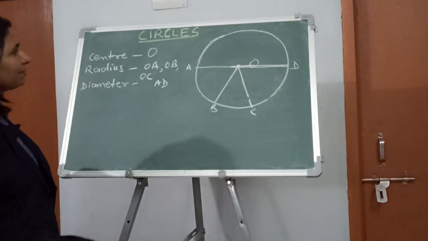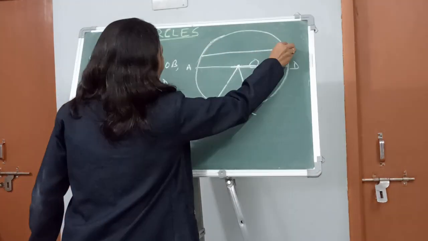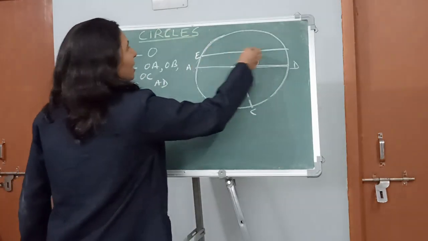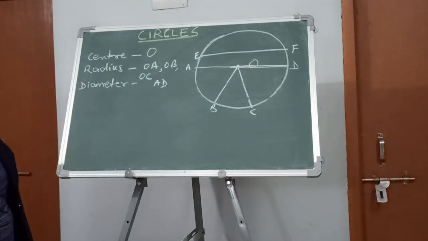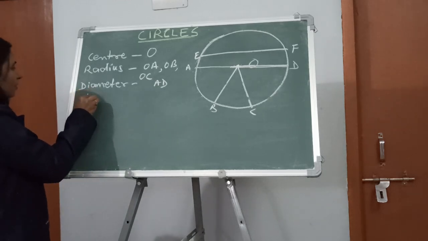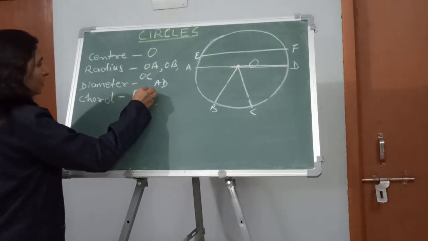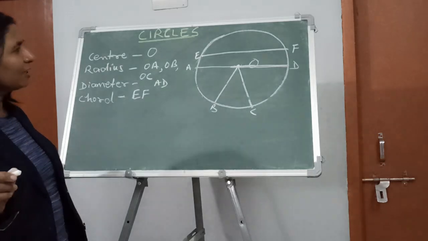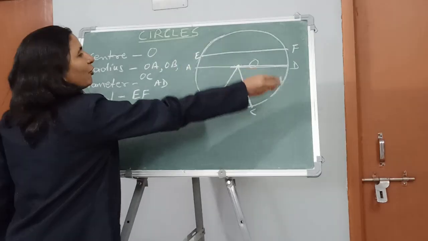उसके बाद दूसरा कॉन्सेप्ट क्या था, जैसे सपोज दैट वी हैव टेकन अनदर वन. If this is the point E and if this is the point F, there are two points, point E and point F, and a line segment is joining points E and F, it will be called what? Yes, chord, EF. So what is the meaning of chord? Chord is a line segment joining any two points lying on the circumference of the circle. Circumference, this one, the boundary, right?